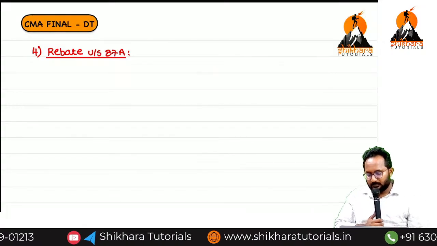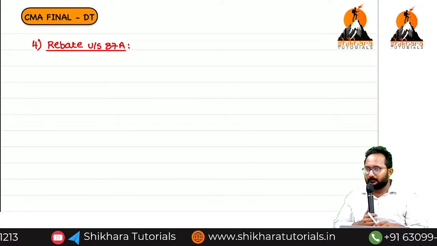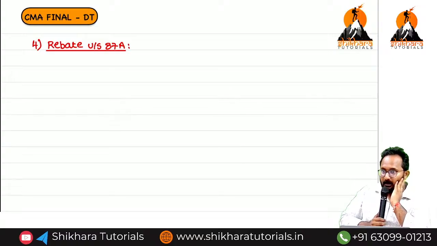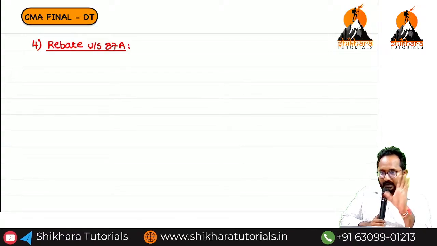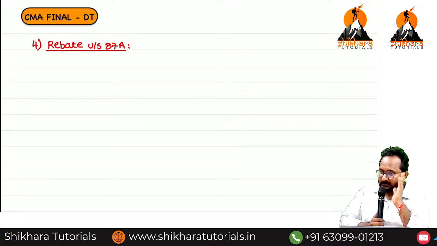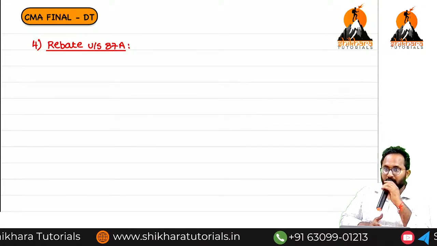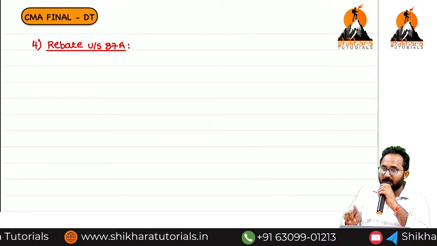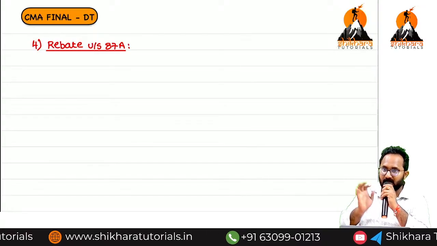First you have to remember, rebate is for poor persons, or those earning a low level of income. But for all types of assessees, shall we give rebate? No. Only for an individual, and that too a resident individual, can get the rebate.